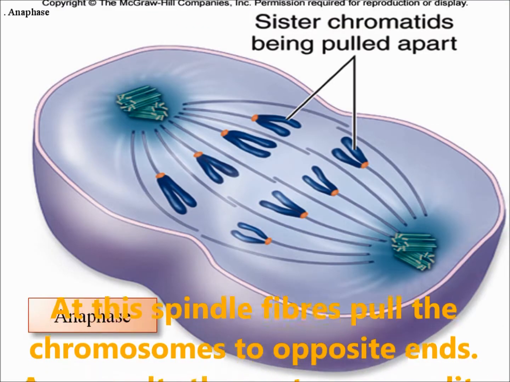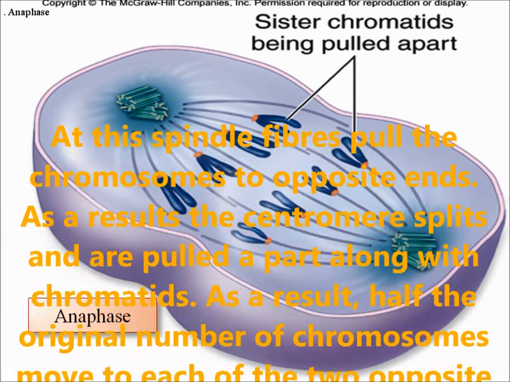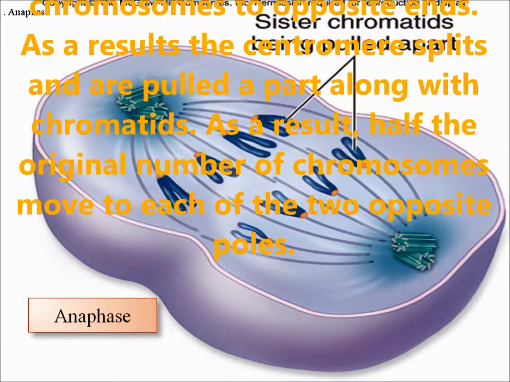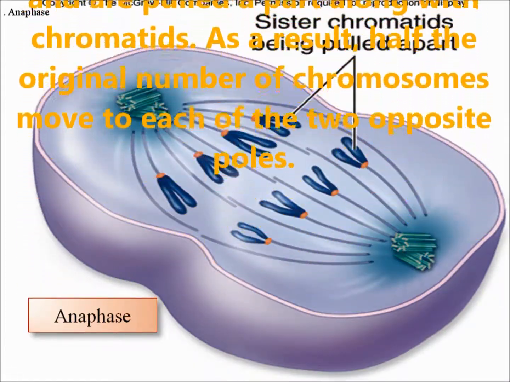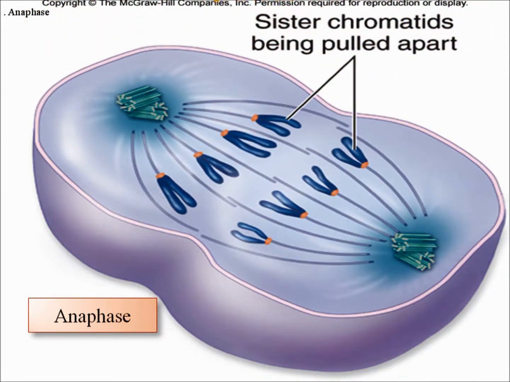Anaphase. At this stage, spindle fibers pull the chromosomes to opposite ends. As a result, the centromere splits and the chromatids are pulled apart. As a result, half of the original number of chromosomes move to each of the two opposite poles.